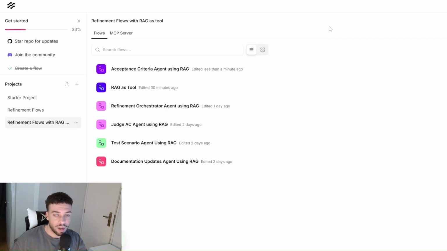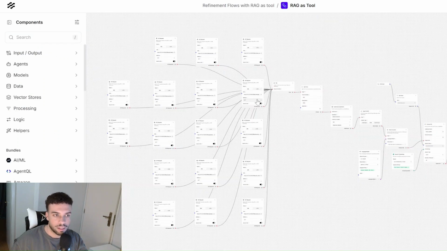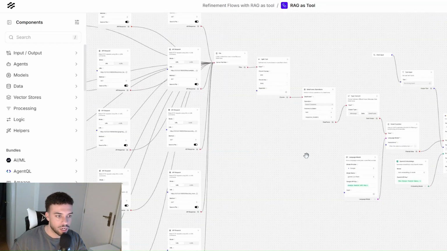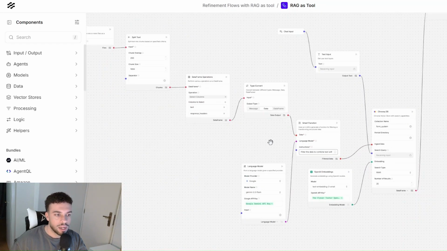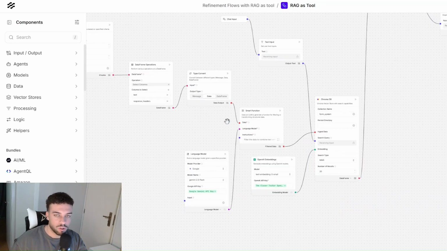Now I'm going to show you how you can create this in Langflow. So let's take a look at this first agent that I created. This is the RAG agent. It basically has access to all your files. In my case, it's the file server that I'm running locally on localhost. It has to do some operations to make sure that this data can be injected into our vectorized database.